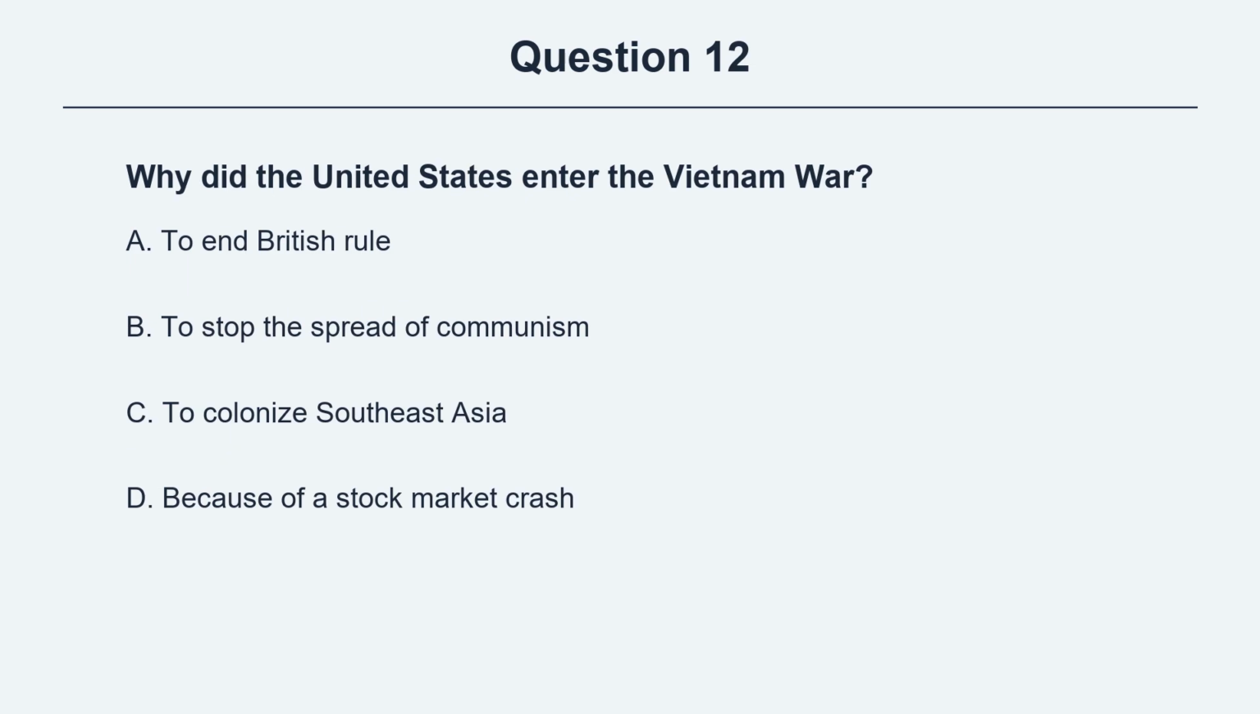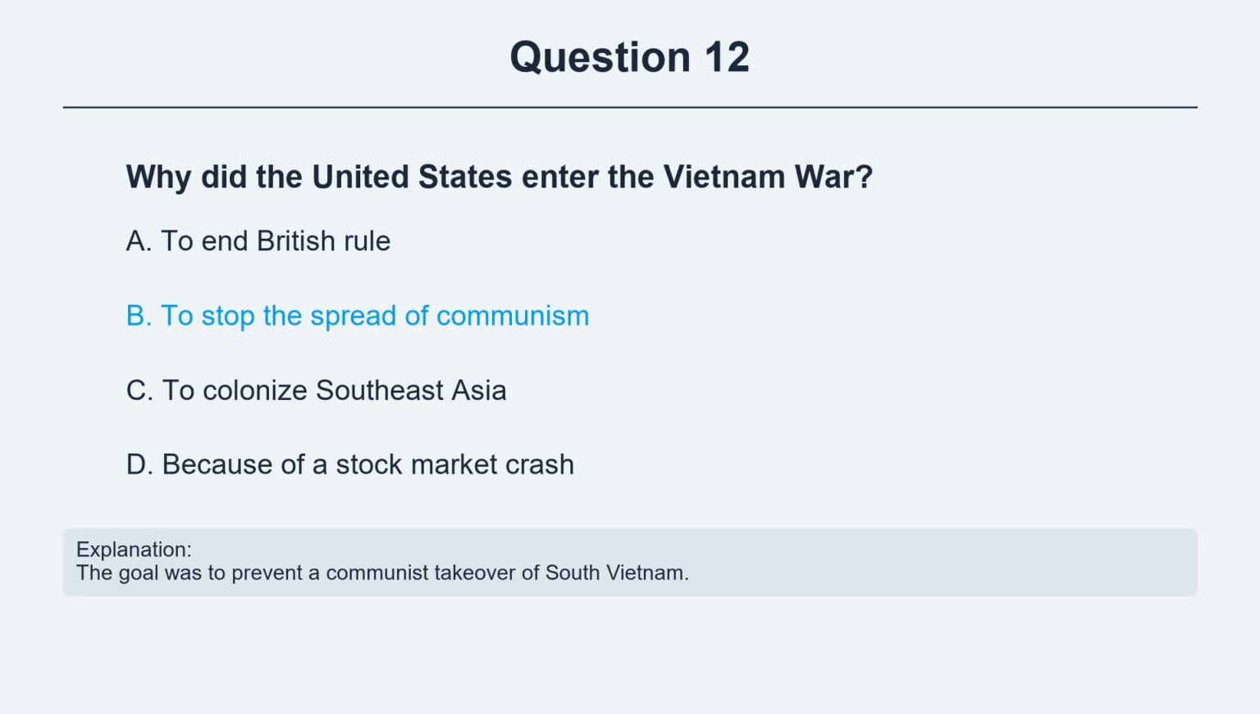Question 12. Why did the United States enter the Vietnam War? Option A, to end British rule. Option B, to stop the spread of communism. Option C, to colonize Southeast Asia. Option D, because of a stock market crash. The correct answer is option B, to stop the spread of communism. Explanation. The goal was to prevent a communist takeover of South Vietnam.